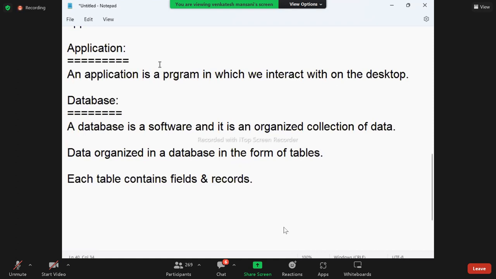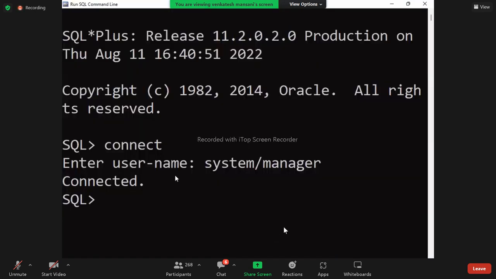Now, see, just now I given, an application is a program in which we interact with on the desktop. Here, myself, I interacted. I typed connect. I typed username. I typed password and it is connected. This program connected to database. It is not a database. Got it? Connected. Message you are getting, no? This is not a database.